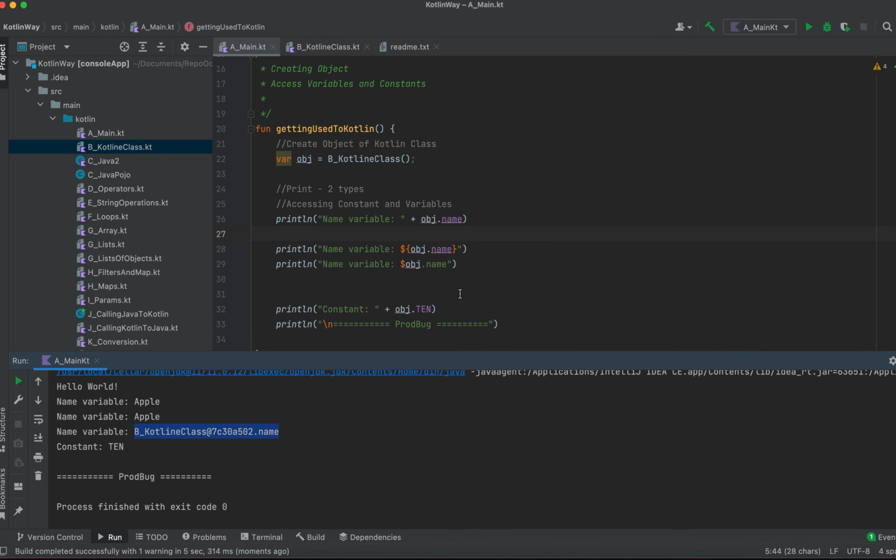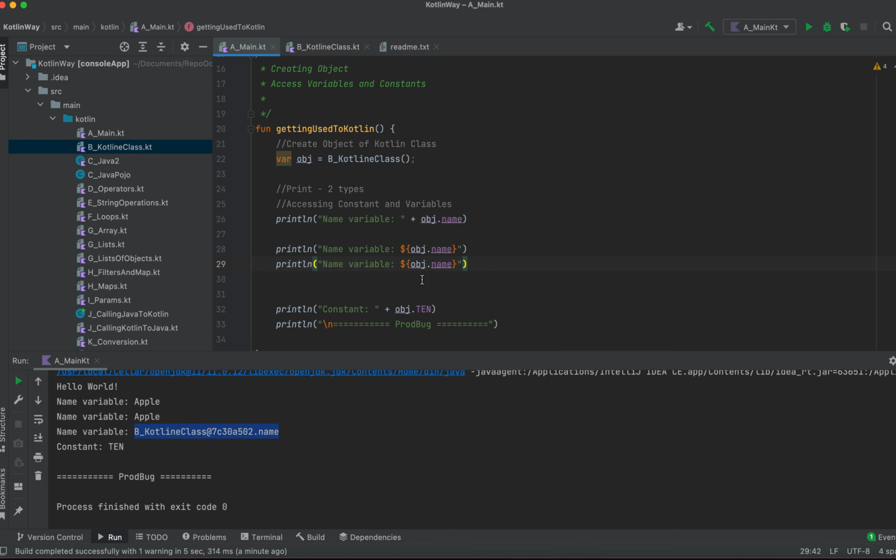See, again you can see it's not readable. The reason is, if you are giving the dollar, then only this particular thing will get resolved, but this name will not get resolved, and you can see the color of name as well. This is green, this is green. So Kotlin is only reading this much part, but we need to fetch the name. So to tell Kotlin that I need this complete value as a variable, Kotlin says, okay, then you should mention it like this because I'm not able to understand what you mean.